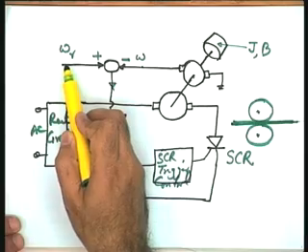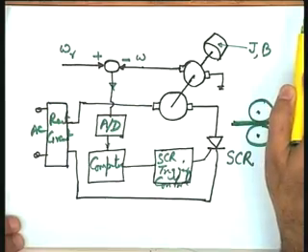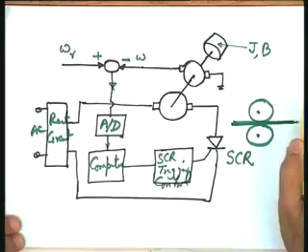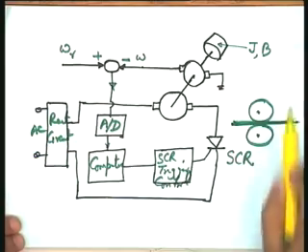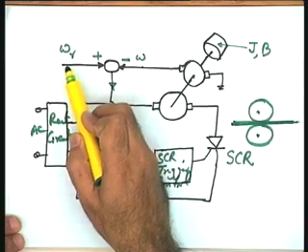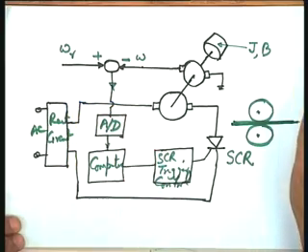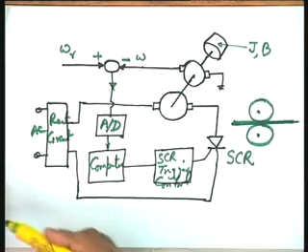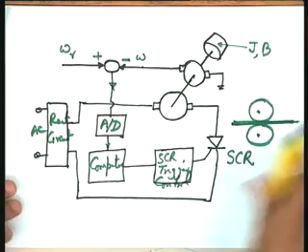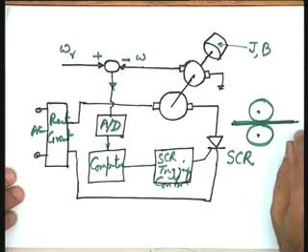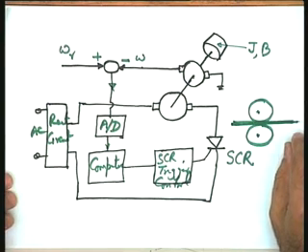If omega r is a time varying signal, in some applications you may require the speed as a function of time. The control system over here is then a tracking system, and if omega r is a preset value, a set point, in that case this control scheme is a regulator. Okay. So, both types of applications in speed control, a regulator system and a tracking system, will be taken up at a later stage.